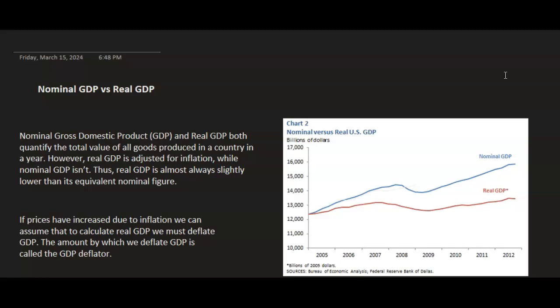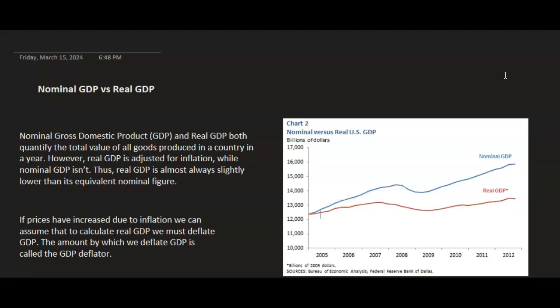That is very important in order to do comparisons for the years you are considering. So it is very important for analysis. If prices have increased due to inflation, to calculate real GDP we must deflate GDP, meaning we must remove that component of inflation. The amount by which we deflate GDP is called the GDP deflator.